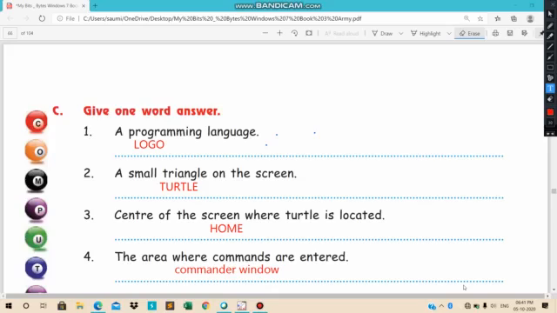Home is the origin place of turtle. The area where commands are entered is the commander window.